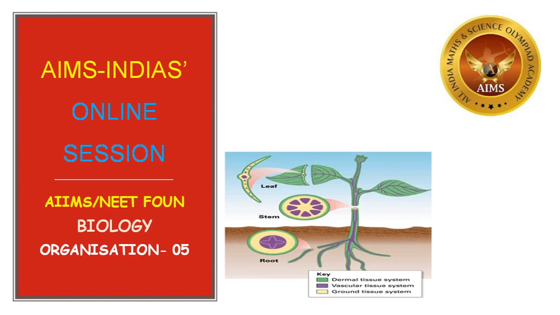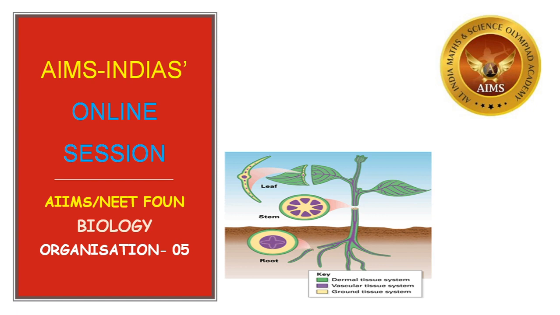Organization of living beings. We have been discussing the tissues in living organisms, the formation of the organism: from atoms, molecules, macromolecules, then protoplasm, then cell.